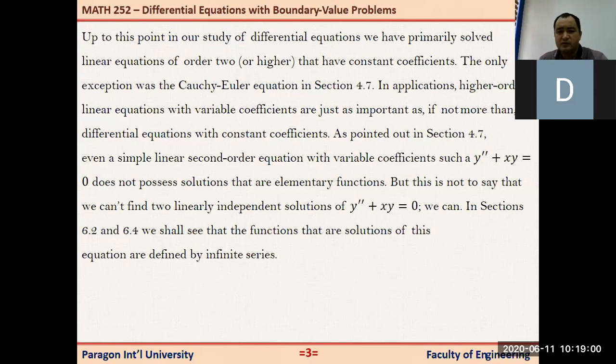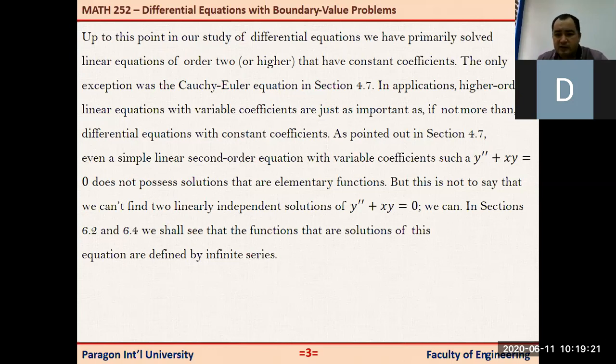And when coefficients were not constant, we only solved one case, the Cauchy-Euler equation, using variation of parameters, and only a very specific example. But in general, the methods that we have learned so far do not work for some equations.